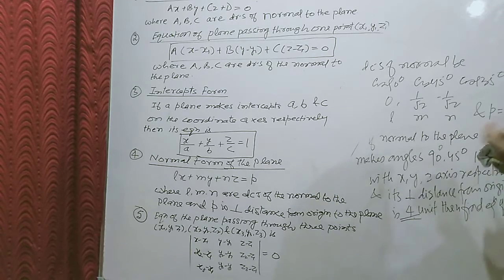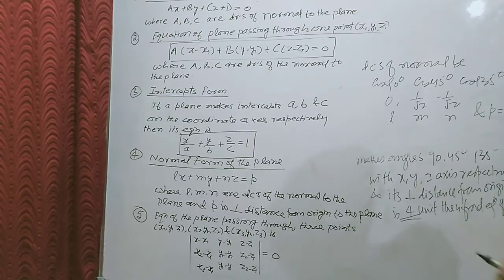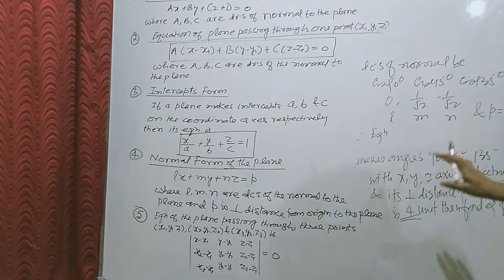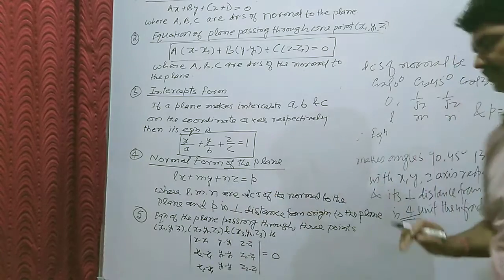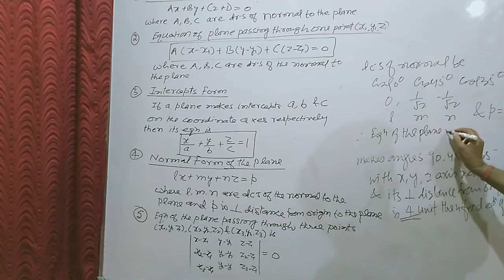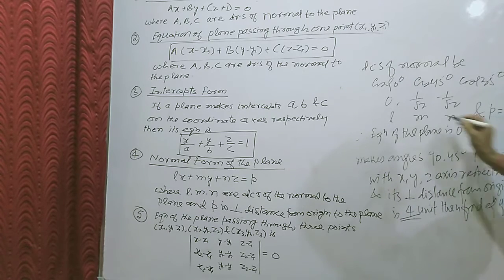So for the equation of the plane, since we have the direction cosines of the normal and its perpendicular distance from the origin, we can use the normal form. The equation of the plane is 0 into x plus 1 by root 2 y minus 1 by root 2 z equal to 4. That is y minus z equal to 4 root 2. This is our answer.